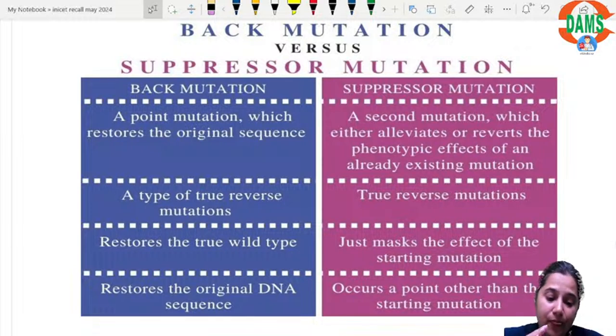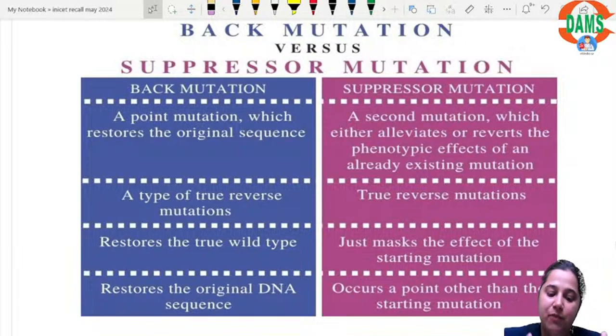A suppressor mutation means there was one mutation that has occurred. A second mutation occurred on top of the first mutation, which can alleviate or revert the phenotypic effects of the already existing mutation. That means no mutation, back to normal. It is a reverse mutation, reversing the effects of the previous mutation.